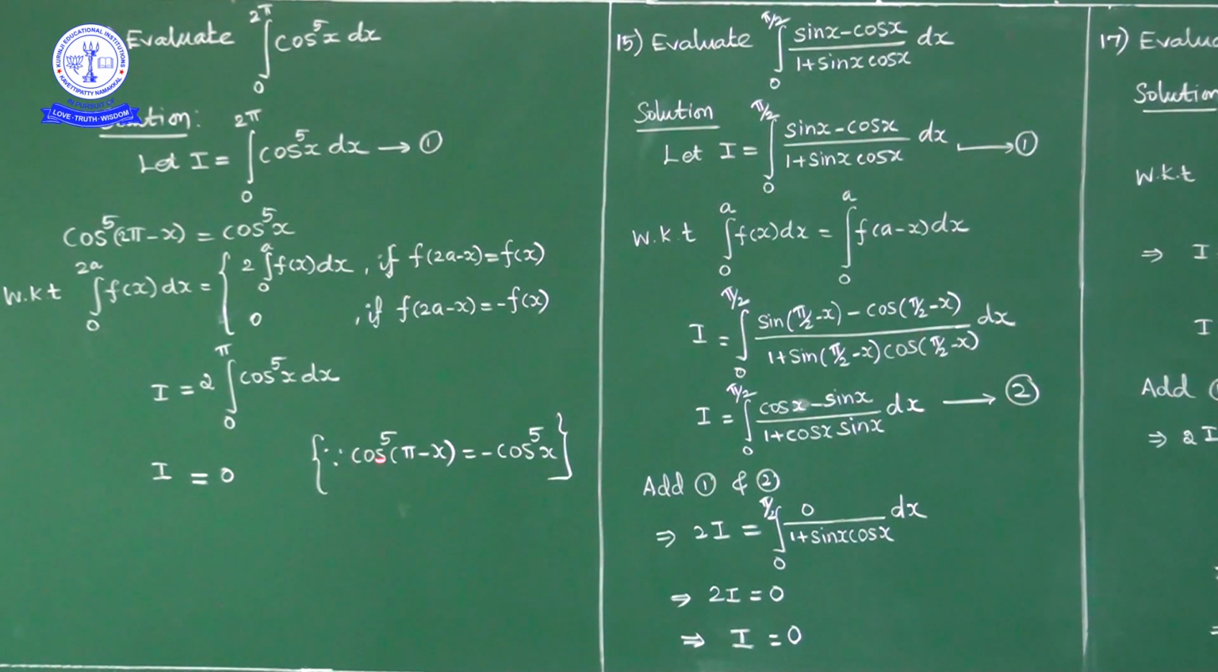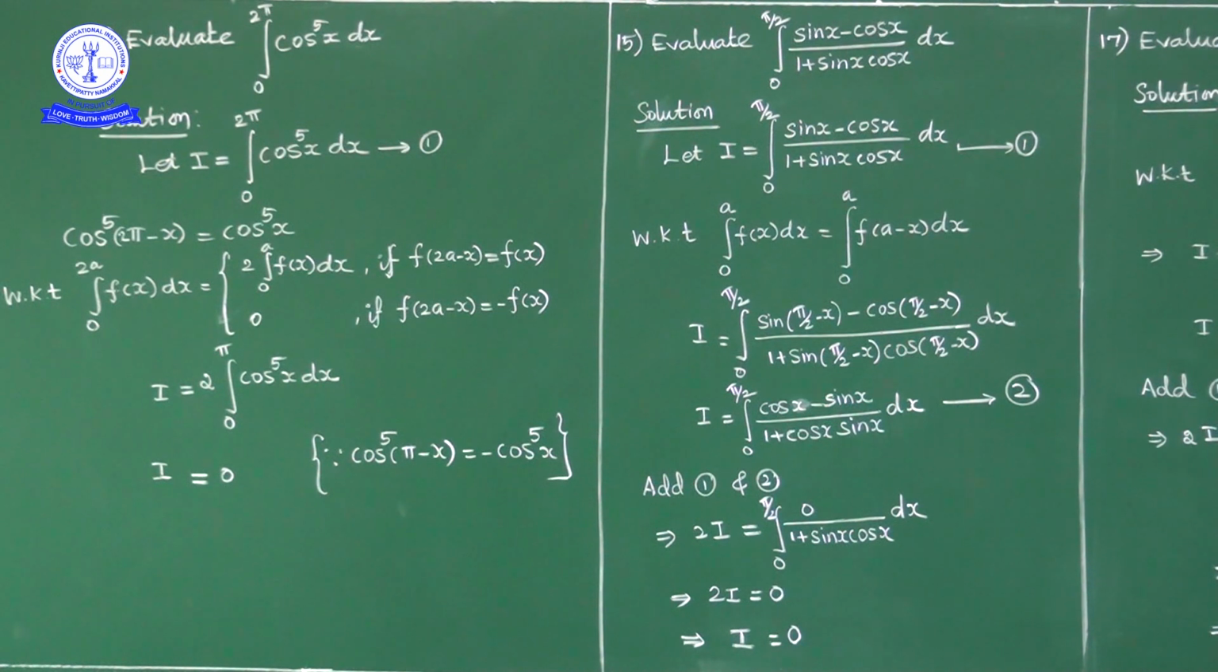Cos of pi minus x is what? Minus cos x. So cos power 5 of pi minus x is minus cos x power 5, nothing but minus cos power 5x. Now f of 2a minus x is equal to what? Minus f of x. So this integration value is 0, because f of 2a minus x is equal to minus f of x.